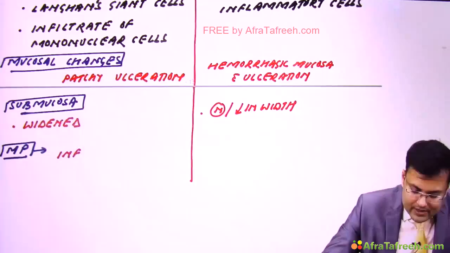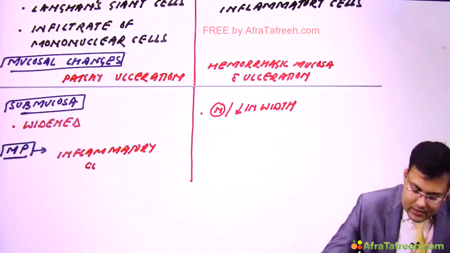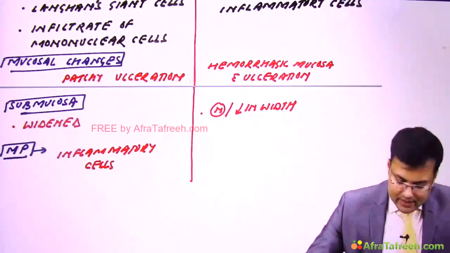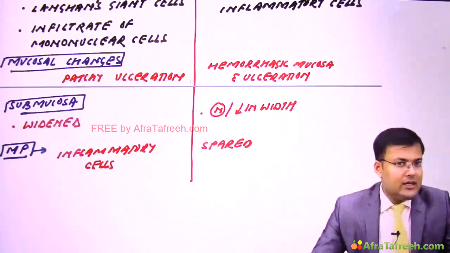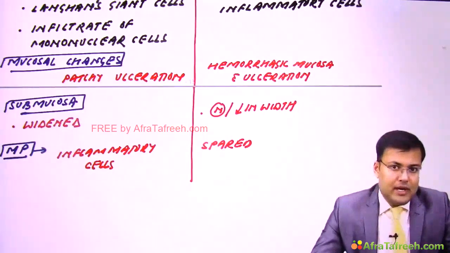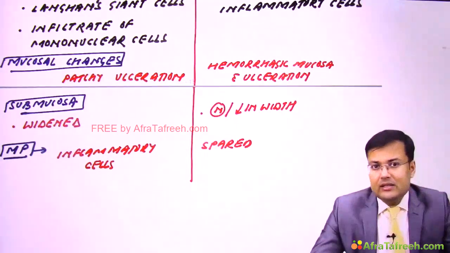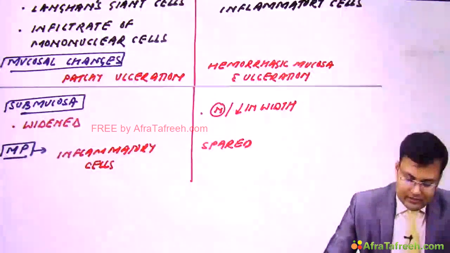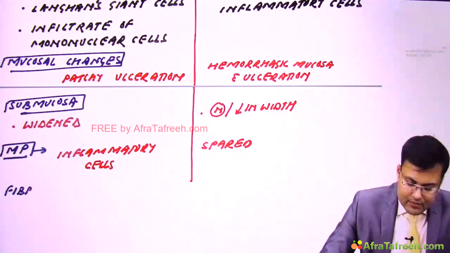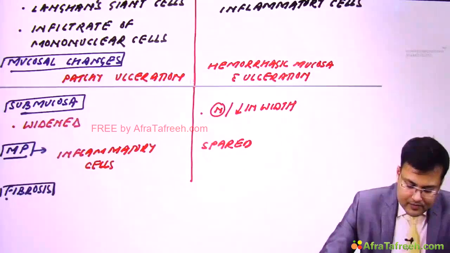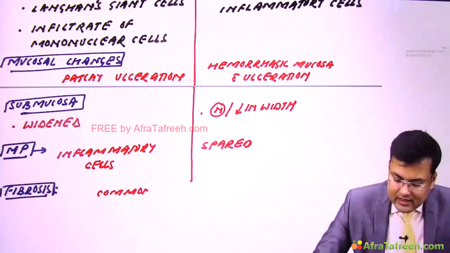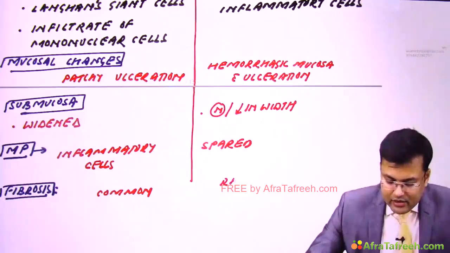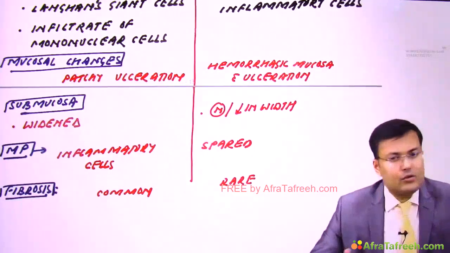Another important point: in patients of Crohn's disease, muscularis propria is involved and infiltrated by inflammatory cells, whereas in ulcerative colitis muscularis propria is spared. Now one very important point: in conditions in which there is involvement of muscularis propria, there is increased incidence of fibrosis and stricture. So in Crohn's disease, fibrosis is common, whereas in ulcerative colitis fibrosis is rare. So these are the differences on the basis of microscopic features.